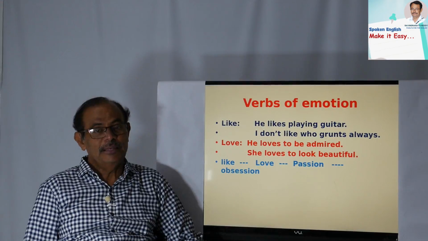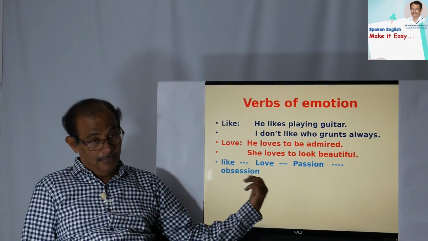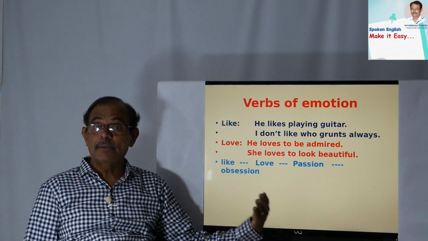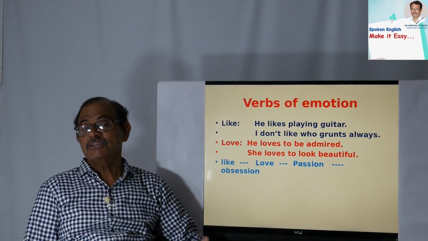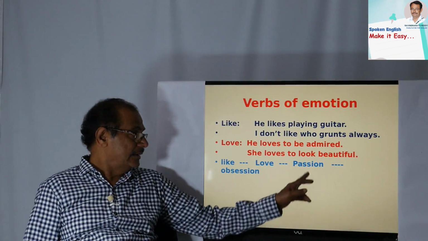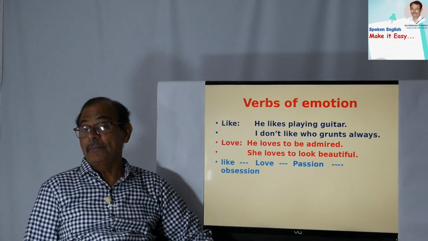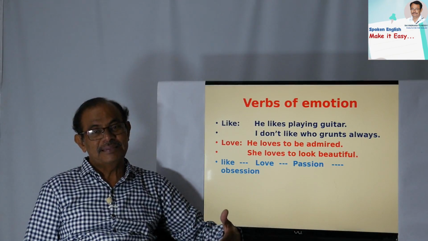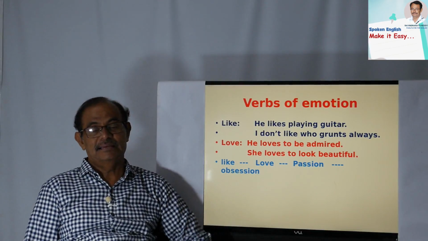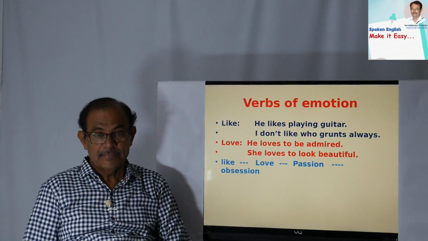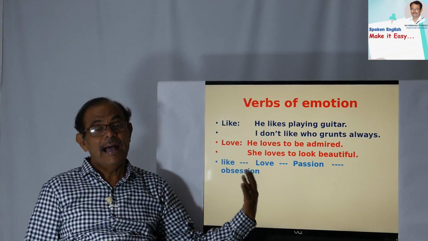So many people will have different passions. And if you have more passion that is beyond the boundary level, that becomes obsession. So obsession is not at all good. Okay. Up to passion it is okay. Then it should not enter into obsession. Obsession means something like mad. A person is mad towards something. That is called obsession. Okay. So like, love, passion, then obsession.